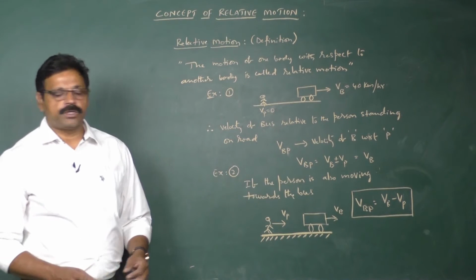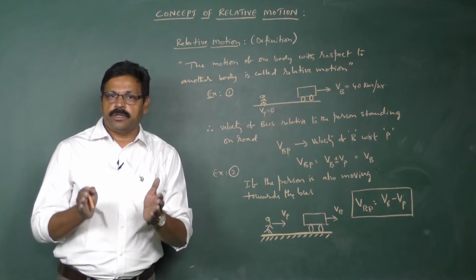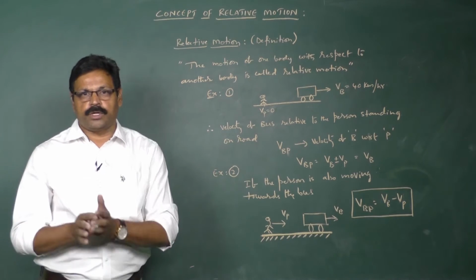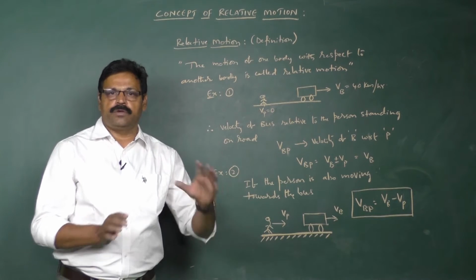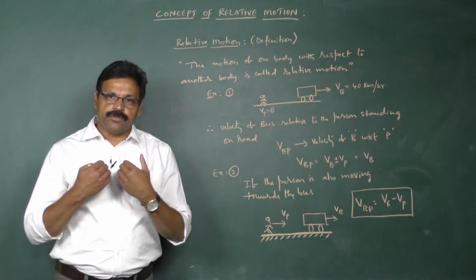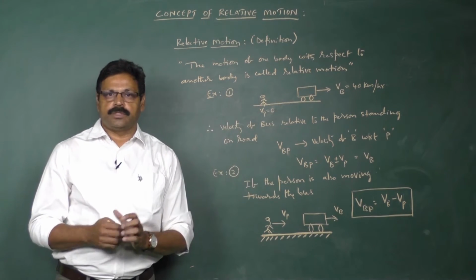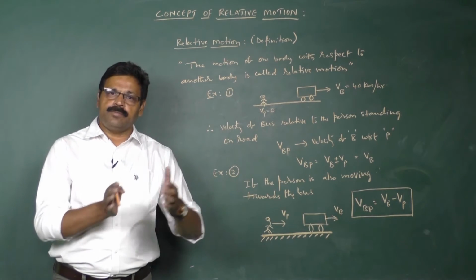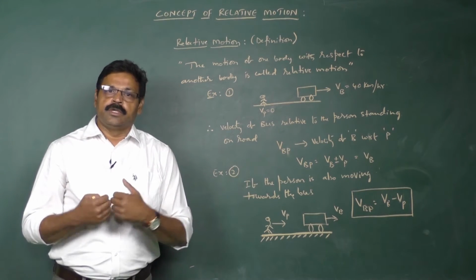Now we'll look at a concept called relative motion. Relative motion is the motion of one body with reference to another body. As an example, when we are standing at a bus stop, if the bus is moving, then we are at rest. With reference to us, the bus is moving away from the bus stop. That means the velocity of the bus is some 40 km per hour with respect to us.